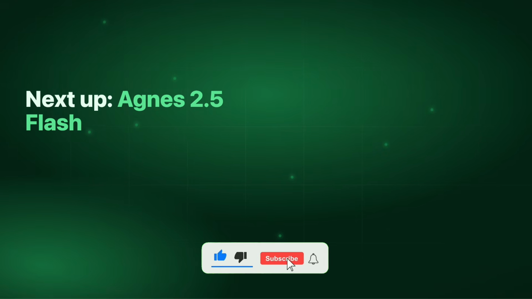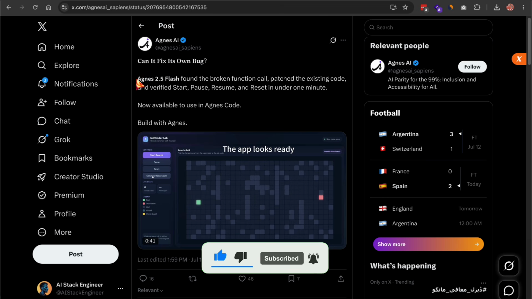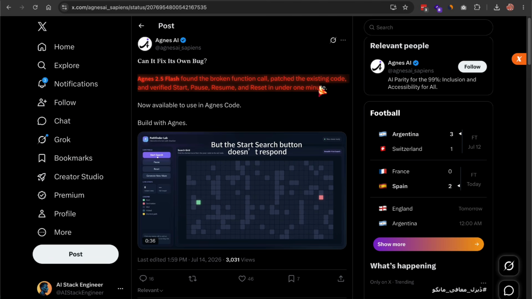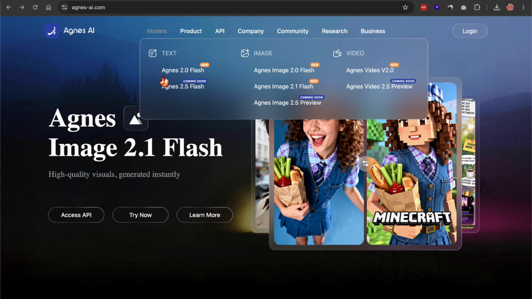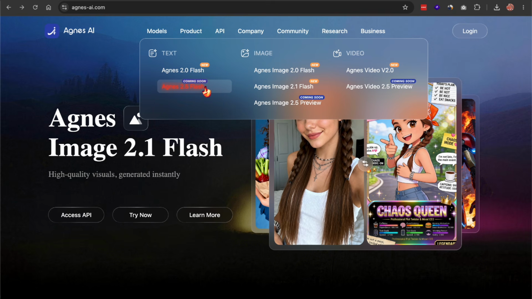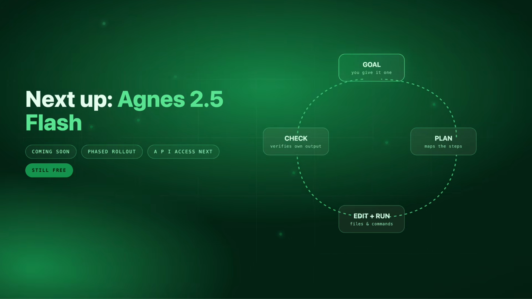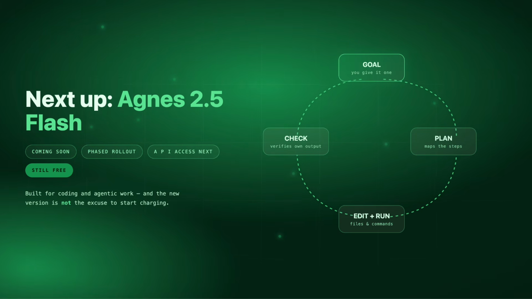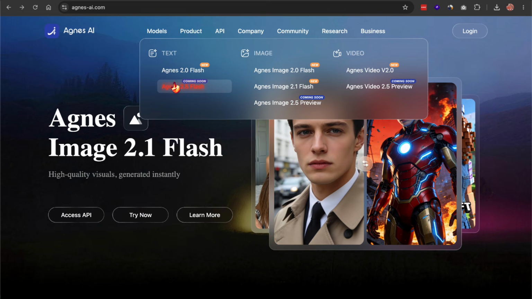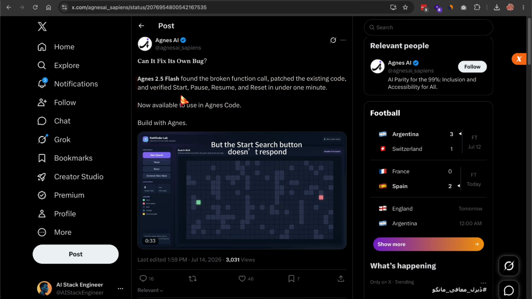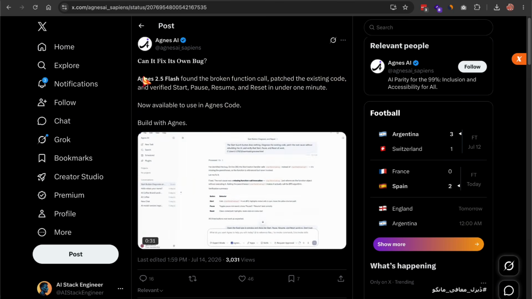Also, Sapiens announced Agnes 2.5 Flash, the next generation of the text model. It's not released yet. It's coming soon, with a phased rollout and API access planned to follow. It's built for coding and agentic work, meaning you give it a goal, and it plans the steps, edits files, runs commands, and checks its own output instead of waiting for you between every message. And it's going to stay free, same as the current model. That's the part I keep coming back to. They're not using the new version as the excuse to start charging.